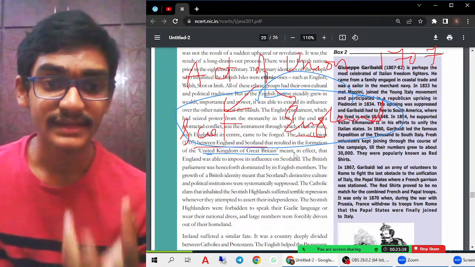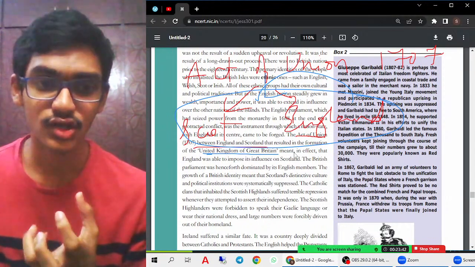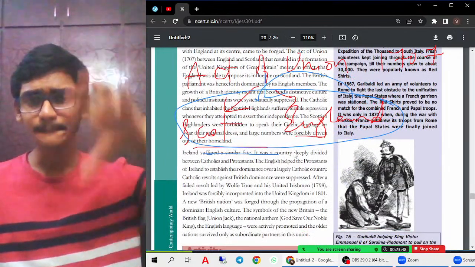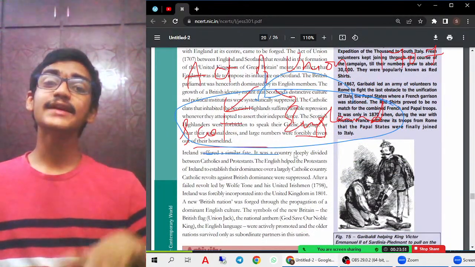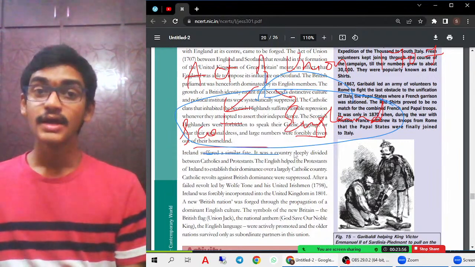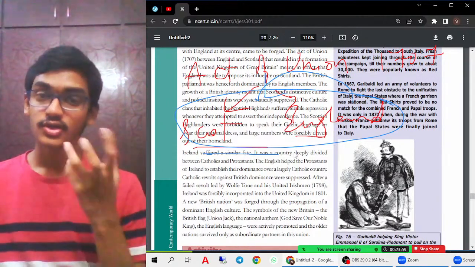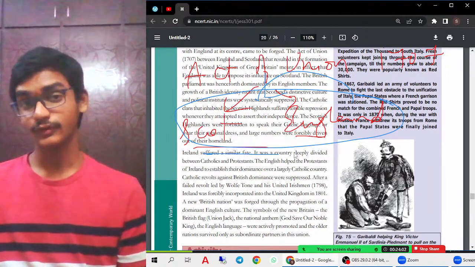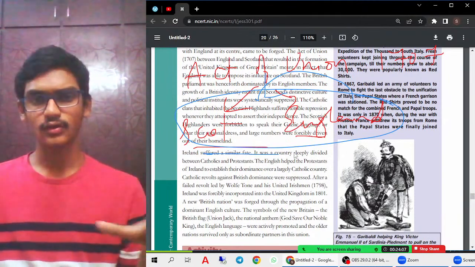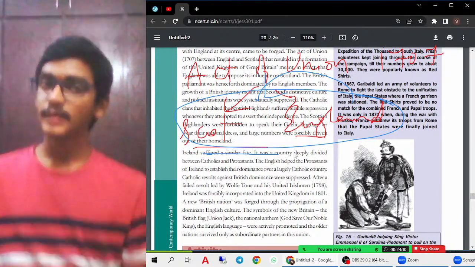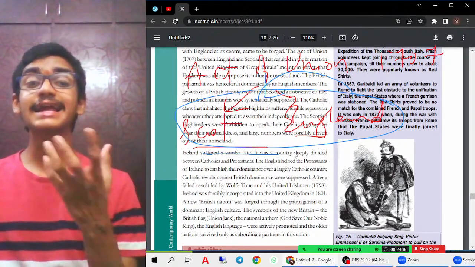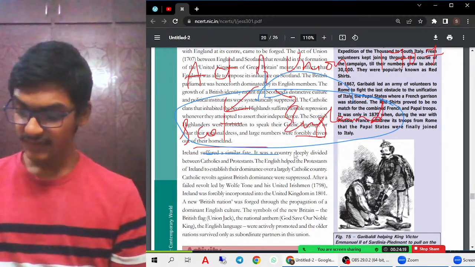Then British identity meant that Scottish distinctive culture and political institutions were systematically suppressed. It means they were not allowed to do anything. They were completely suppressed, in the sense that they were not allowed to express their language or culture, as you can see in the case of Poland also. Poland came under the control of Russia, because of which they were not allowed to speak their language. They were even arrested for speaking their own language. The same situation can be seen in this United Kingdom also. So Scottish people felt that they were completely discriminated against under the dominance of the English people.